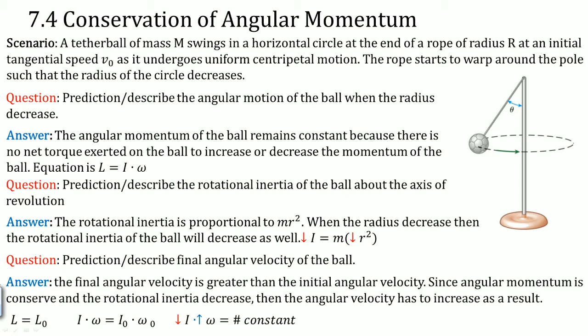That's why, if you remember playing the game of tetherball, as you hit the ball and it swings up the rope, as it gets closer and closer to the pole, it starts speeding up. That is because of this property. Rotational inertia goes down, the angular velocity goes up.